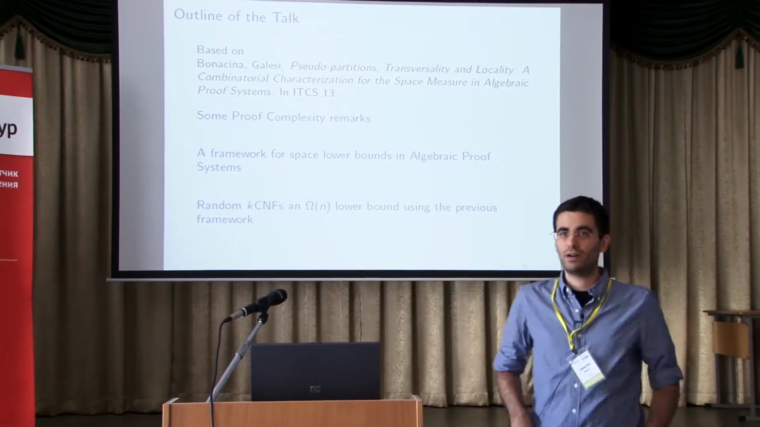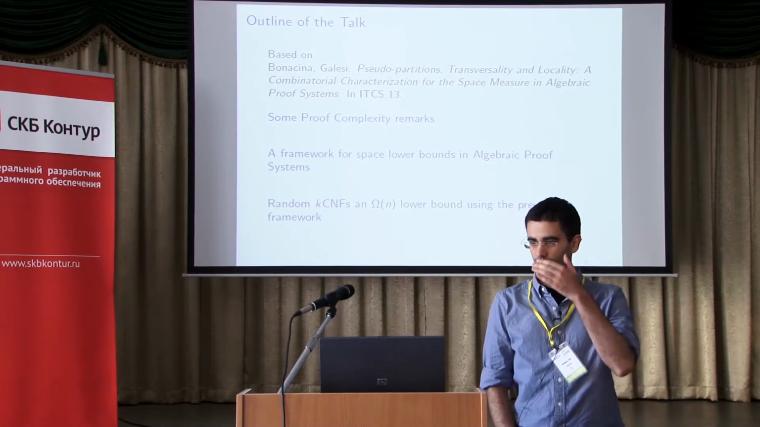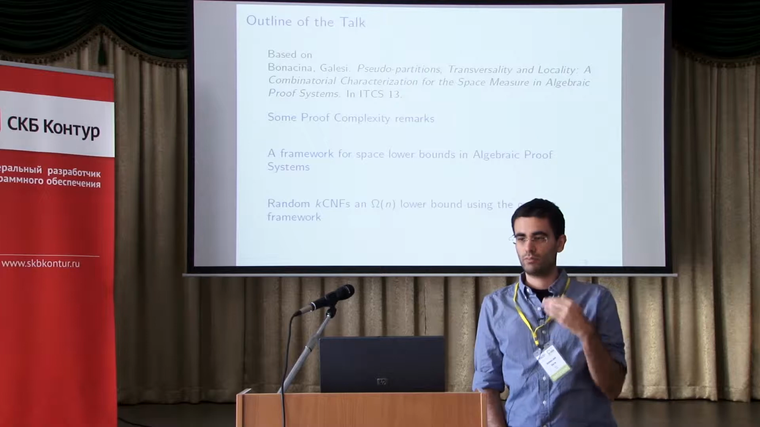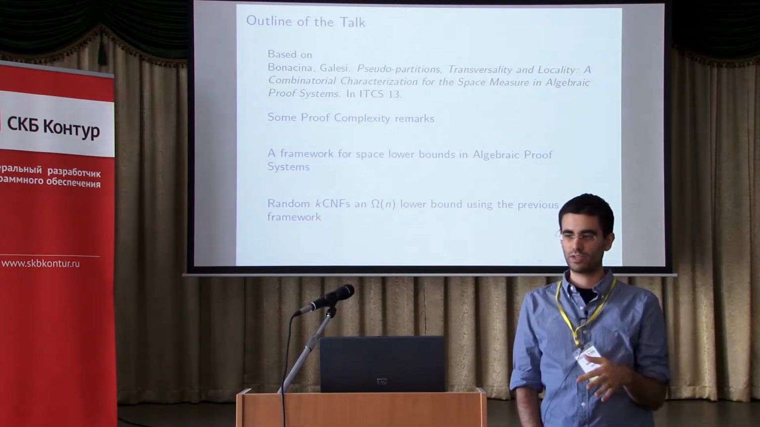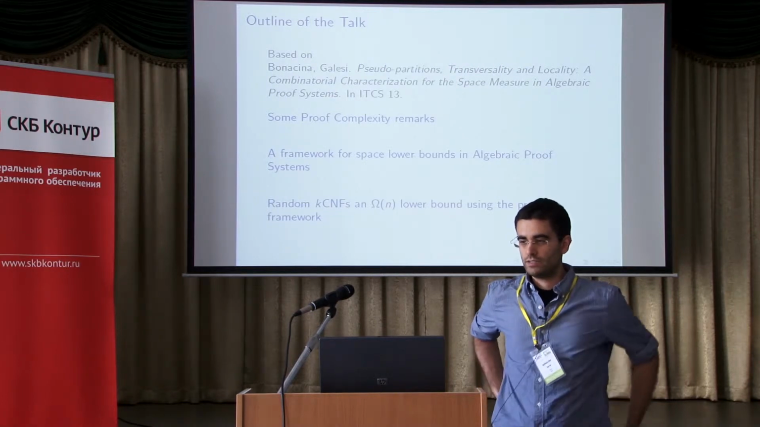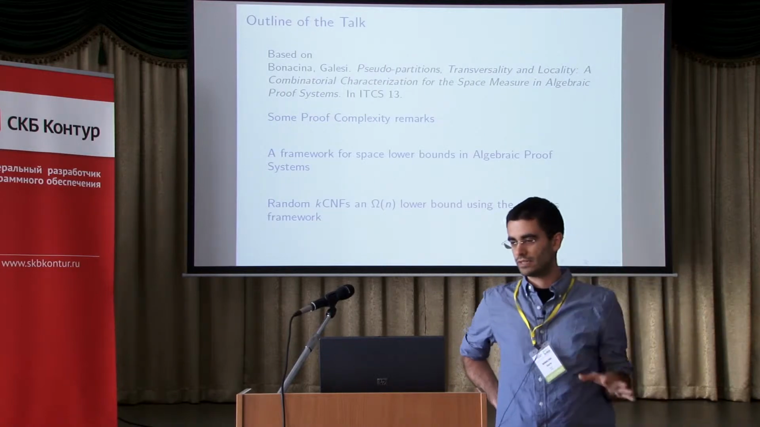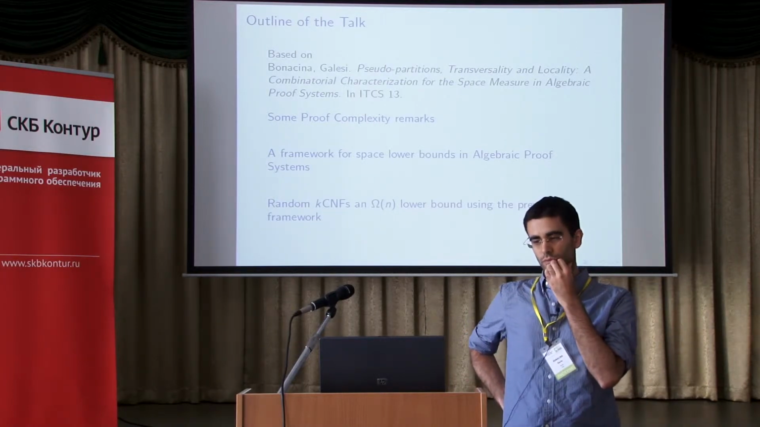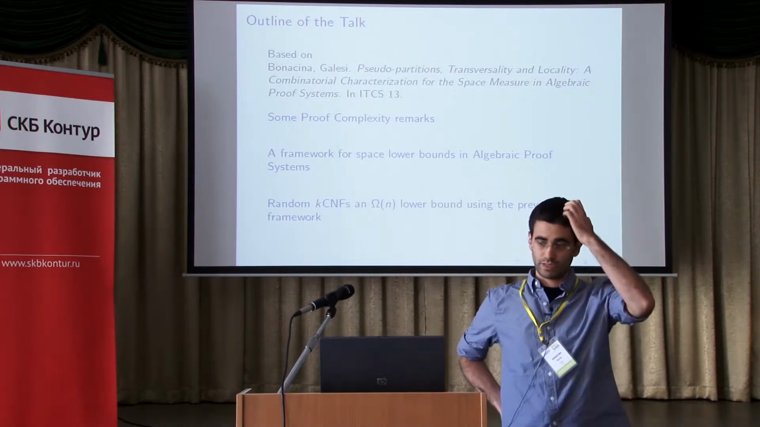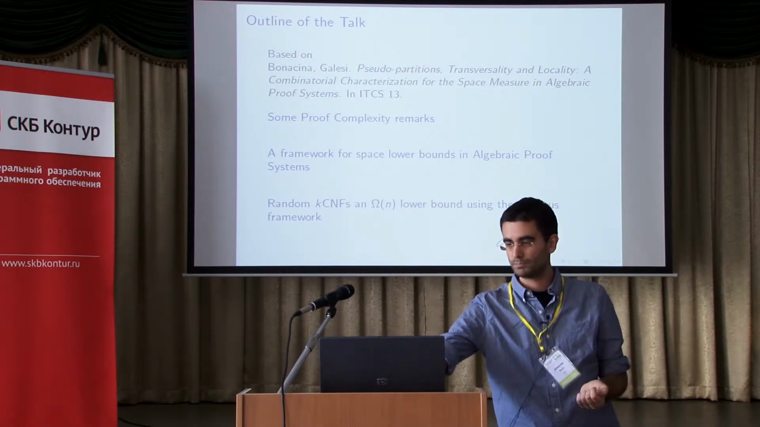My talk is about some aspects of the research that is at this time in proof complexity, in particular about space complexity in algebraic proof systems. This talk is based on this work by me and Nicola Galesi, in which we provide a framework for proving a space lower bound in this algebraic setting. And using this framework, we were able to provide an omega of n lower bound for random k-CNFs, that is an asymptotically optimal lower bound.